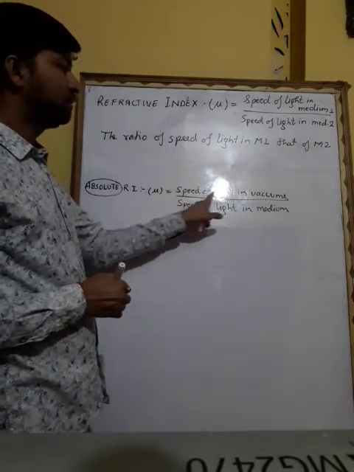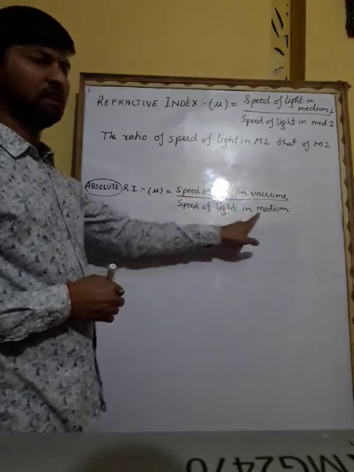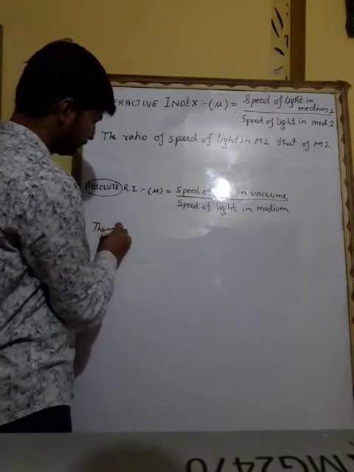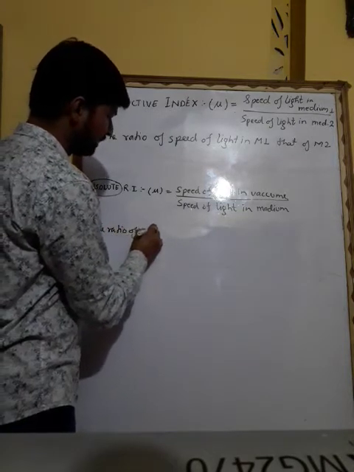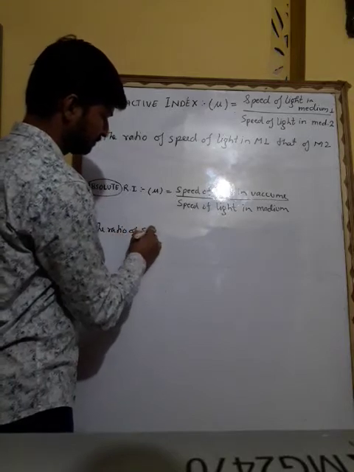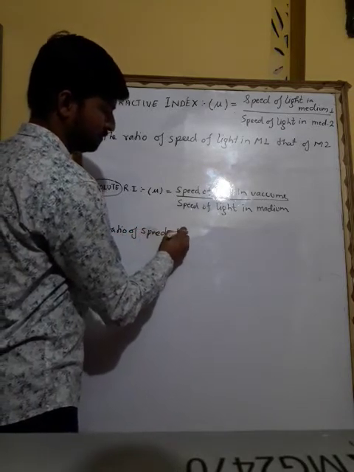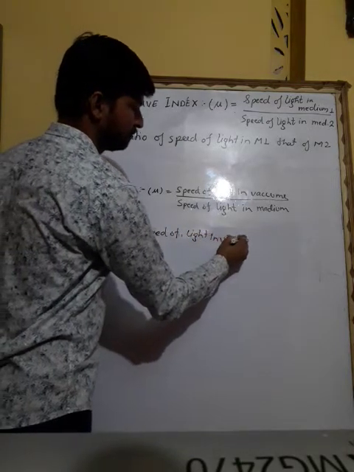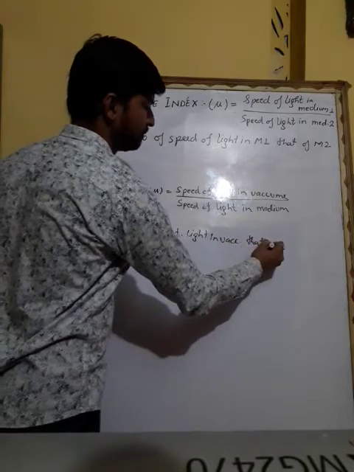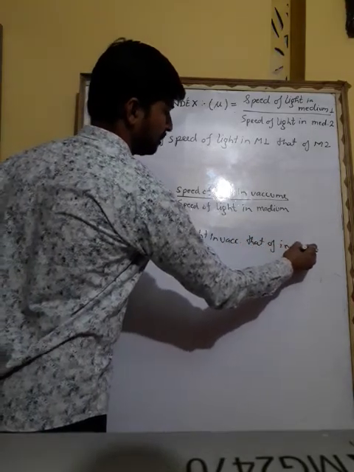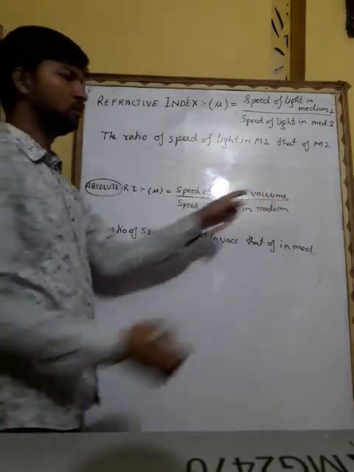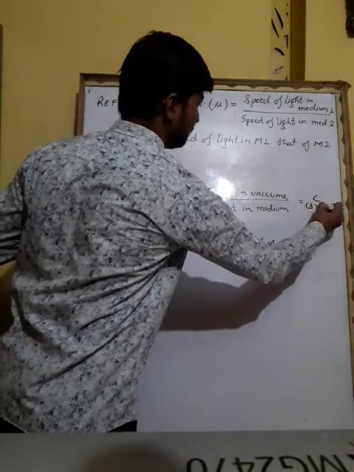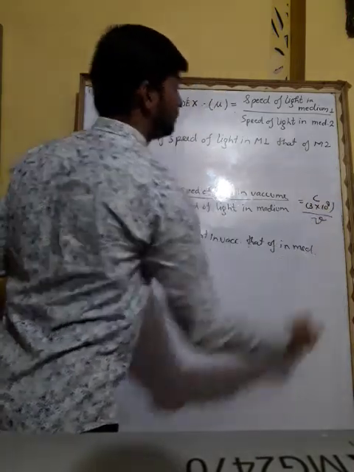Now the speed of light in vacuum to the speed of light in medium. So we can say that the ratio of speed of light in vacuum to that in medium. In vacuum we know the speed of light is c, that is 3 into 10 to the power 8 meter per second, and the second is unknown.